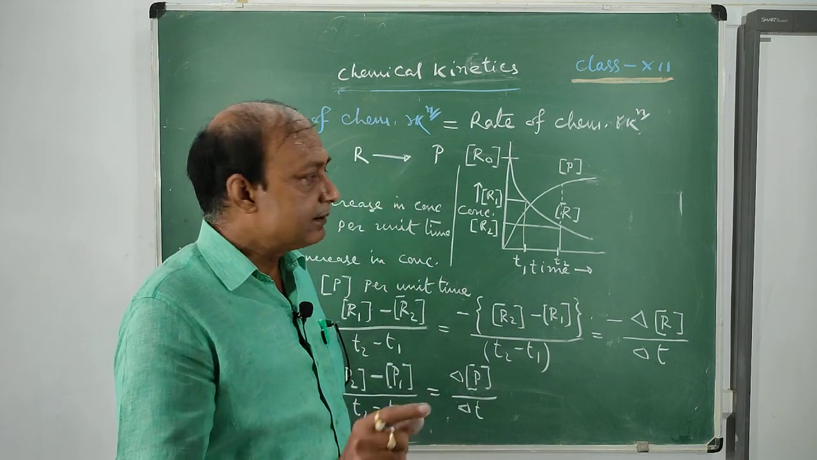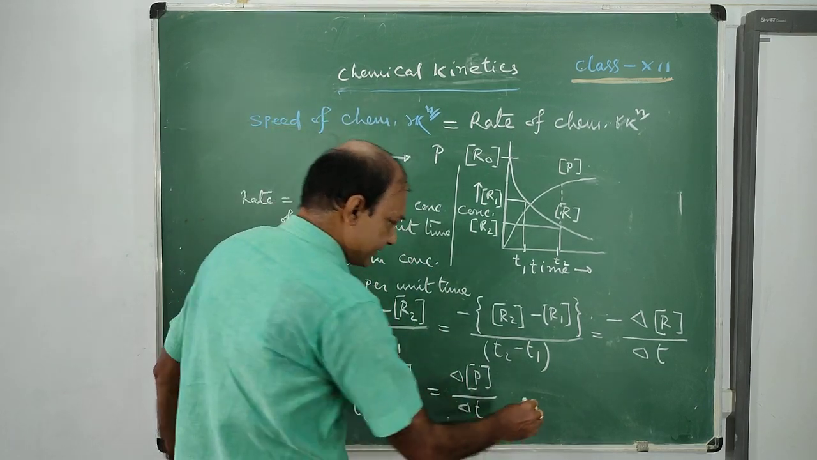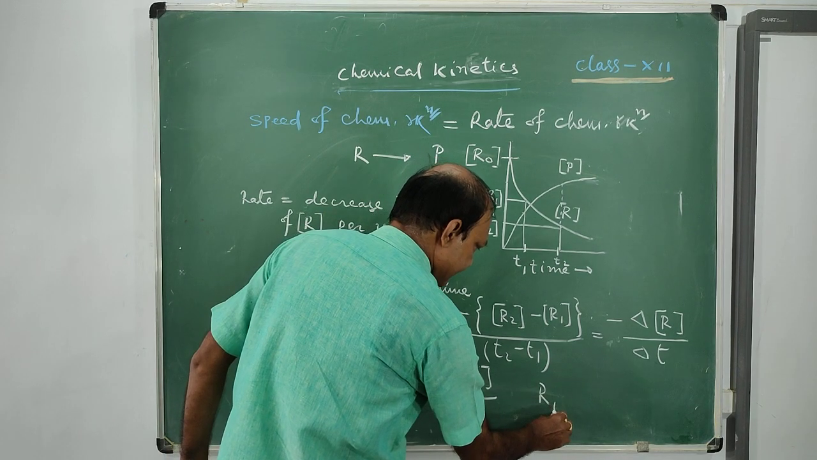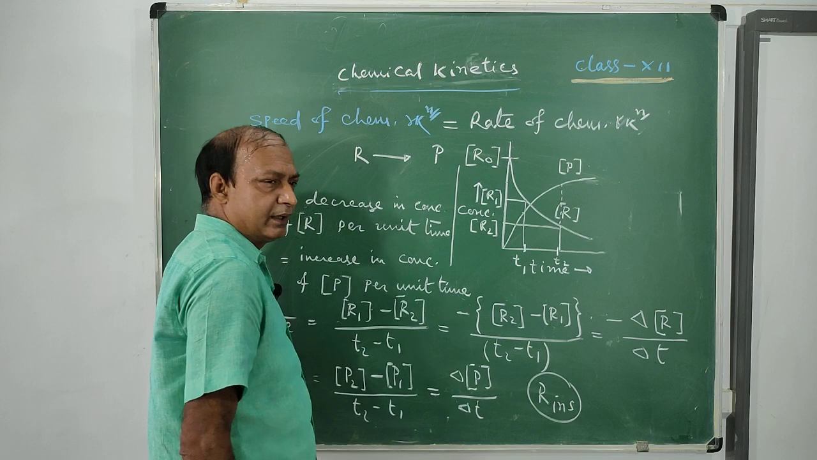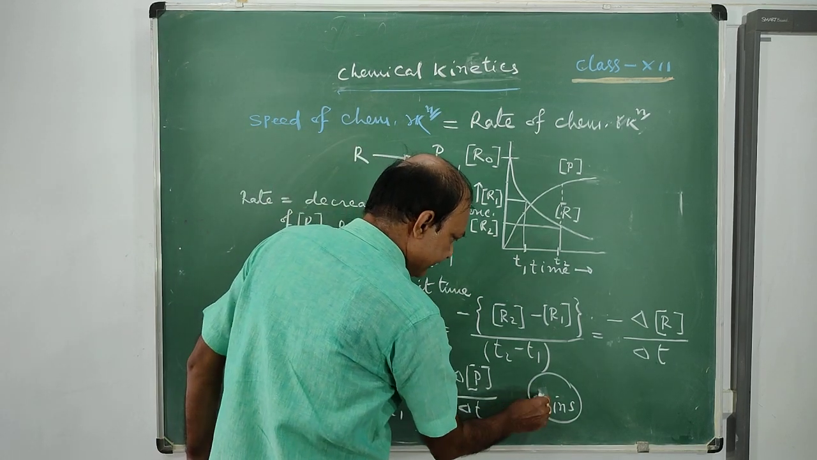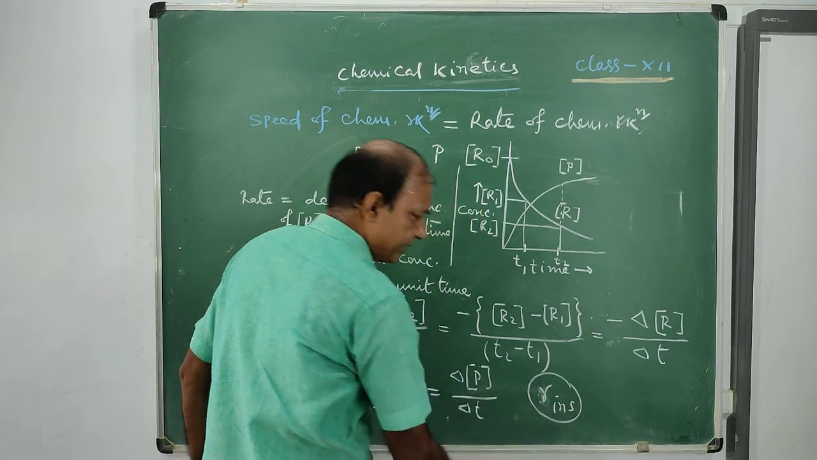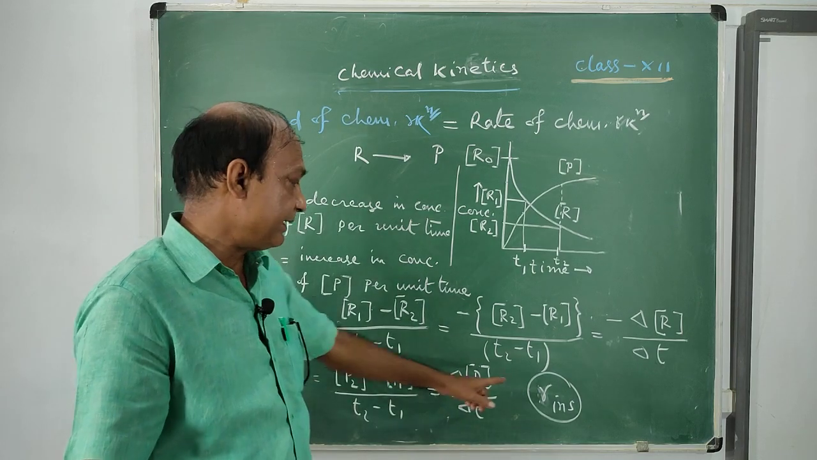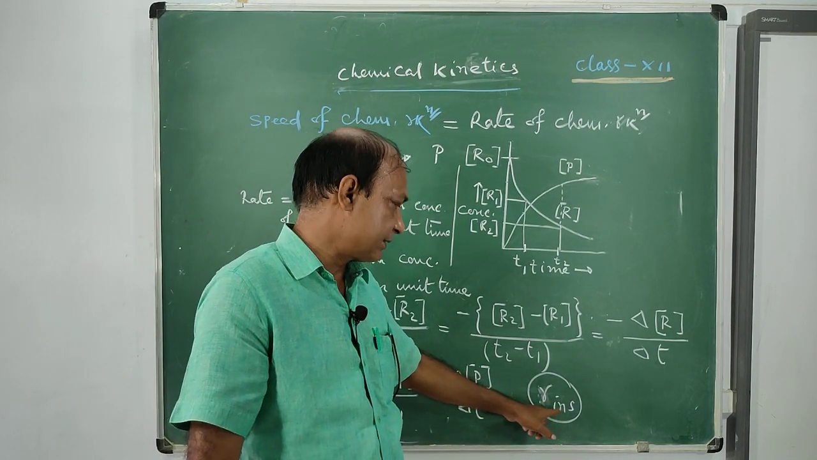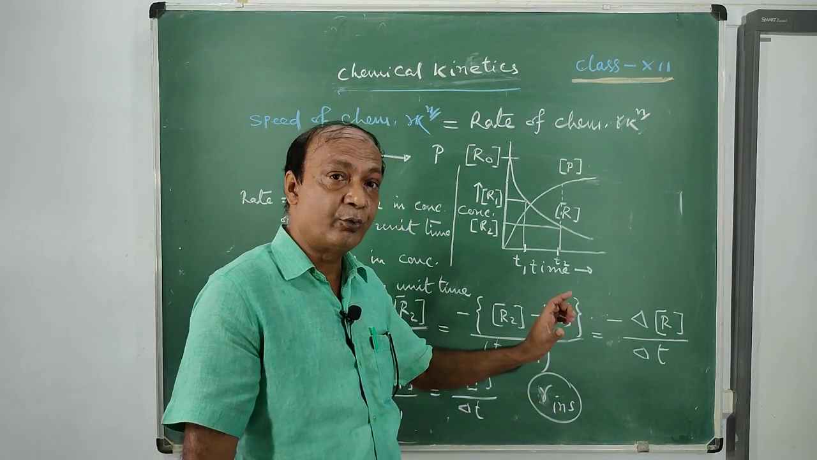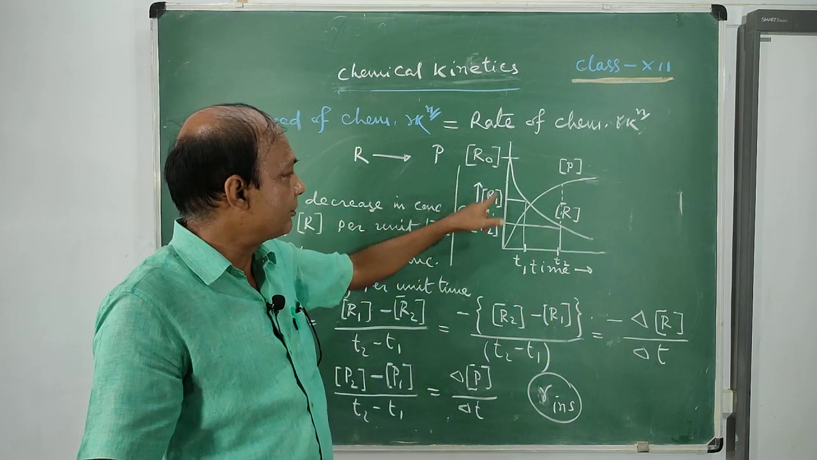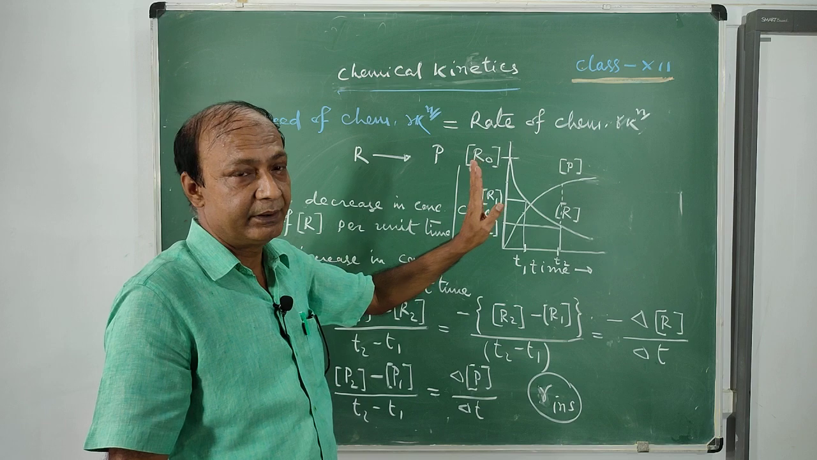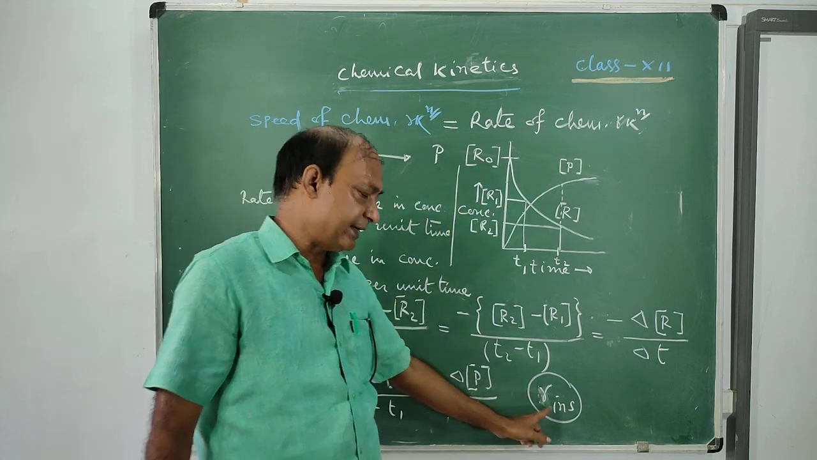Therefore, the other rate is the instantaneous rate. This rate, instantaneous, is written as R_ins. This rate is more useful for us. So how to find this rate instantaneous? It can be measured from the concentration versus time graph.